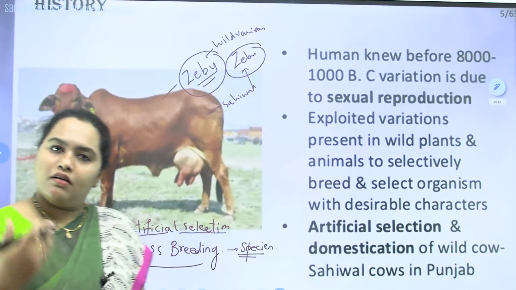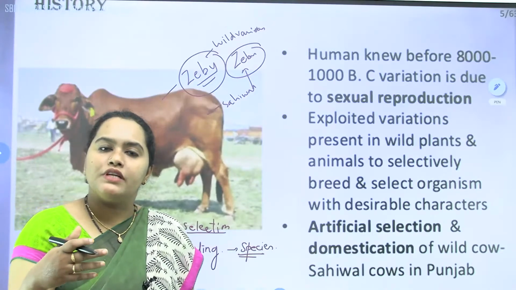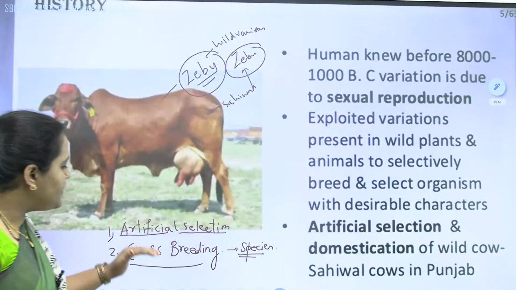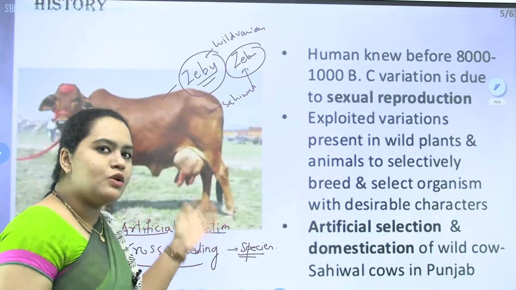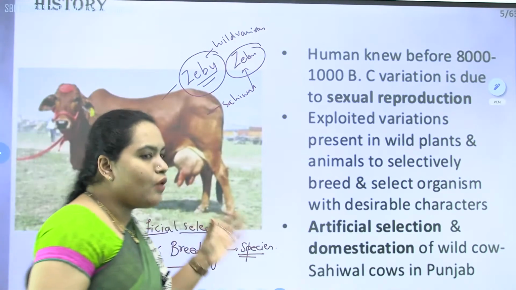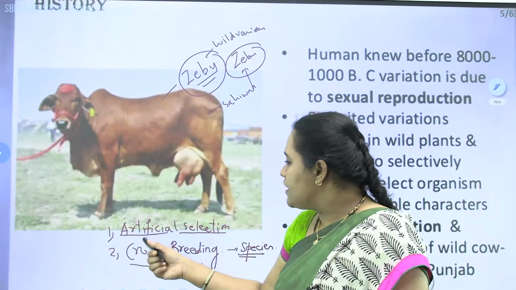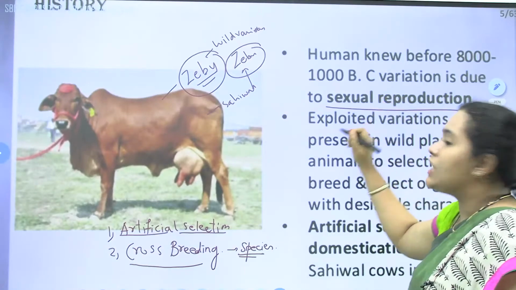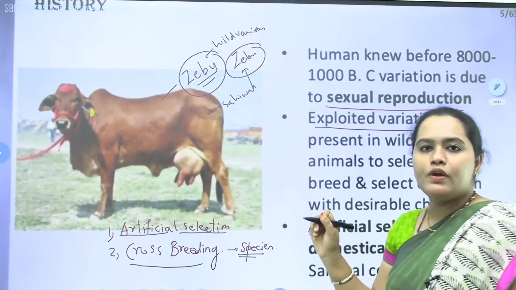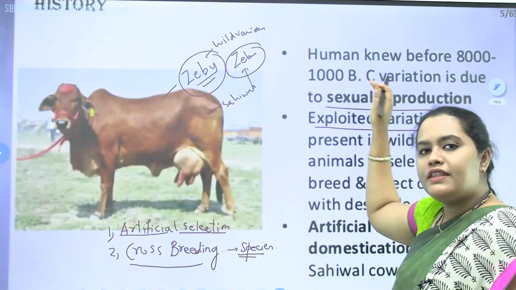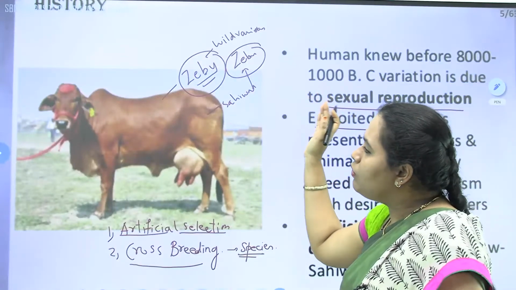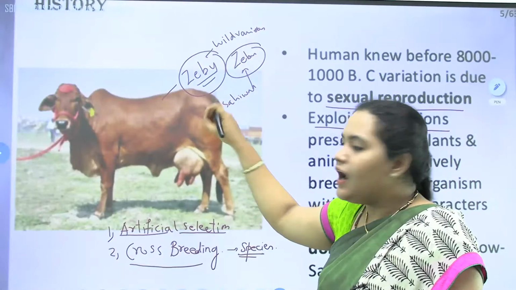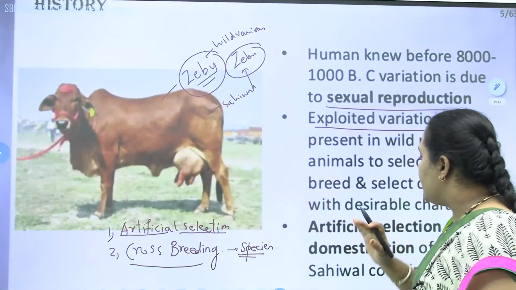That is what I said. The animal will reproduce its own kind. That is artificial selection and crossbreeding. And our ancestors knew this, how to improve the breed by introducing artificial selection and crossbreeding by means of sexual reproduction. They were knowing already from around 1000 BC how to exploit the varieties. They were not knowing about the genetical aspect, how genetics is involved in this, but artificial selection, crossbreeding, and all, they knew.